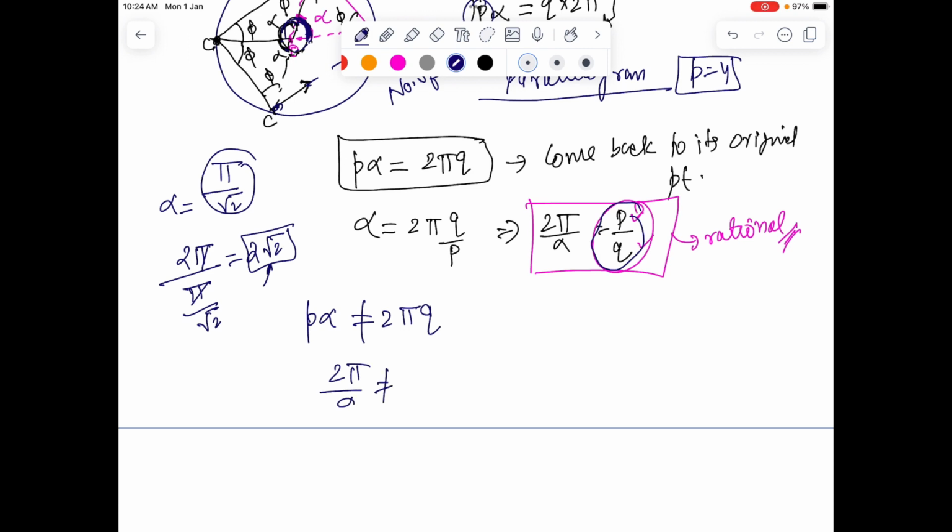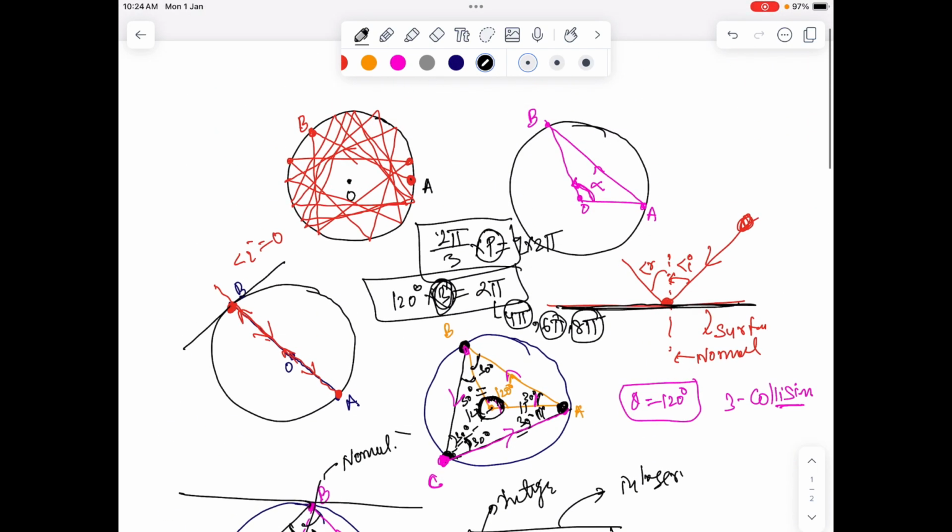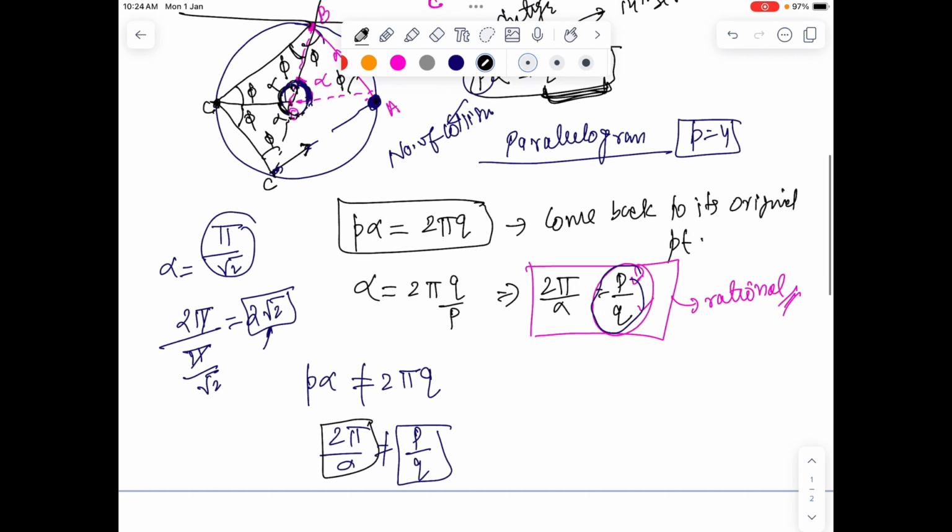Right, so the significance of this result is that when 2 pi by alpha is not equal to p by q, the ball will not come back to its original configuration as shown in the original diagram. So the significance of irrationality is that the motion continues forever on a different track, and you never get to know the exact footprint of the ball, where it's going.